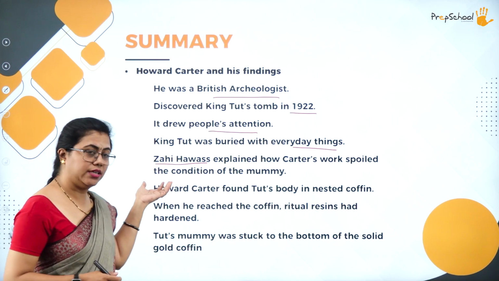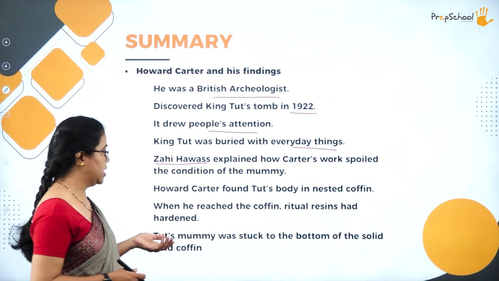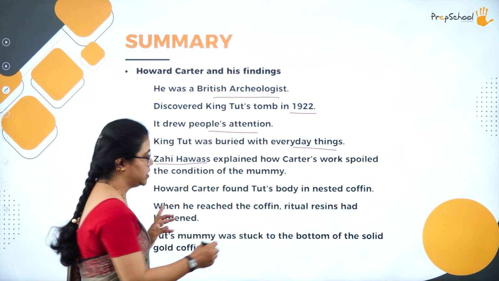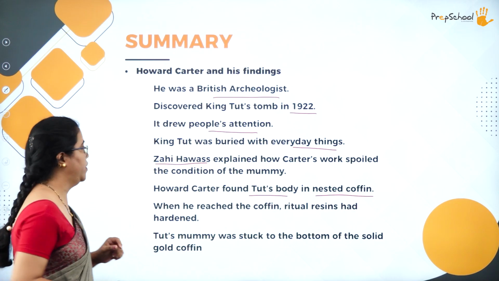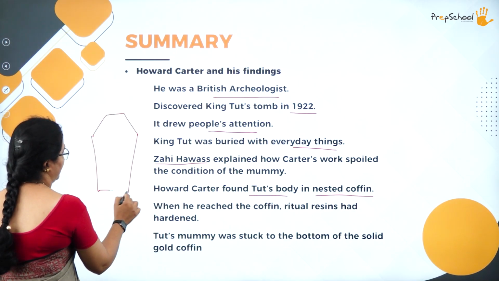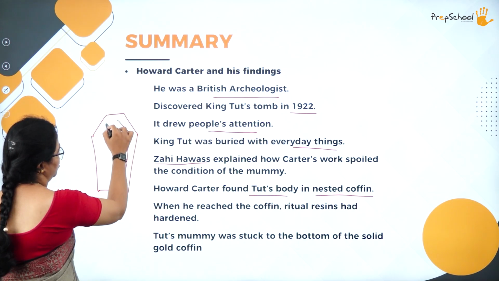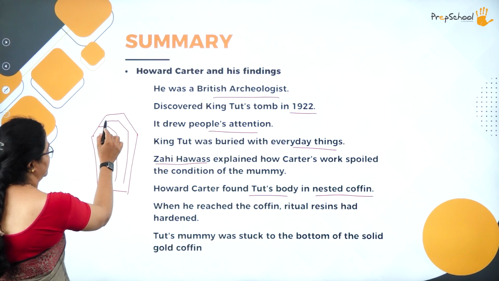Zahi Hawass tells how his body was there. Howard Carter found Tut's body in a nested coffin. Nested coffin means that suppose there is a coffin over there, it will have two or three doors, one door, two doors, like this. So there will be a lot of cabins over here.